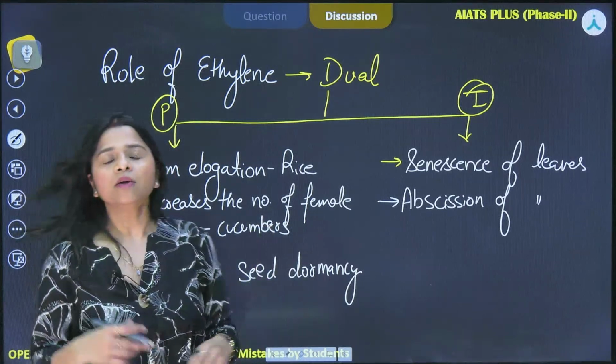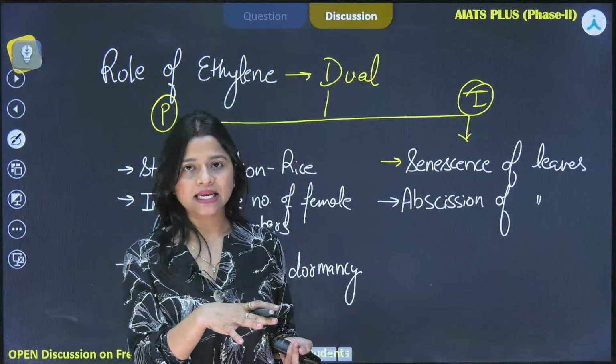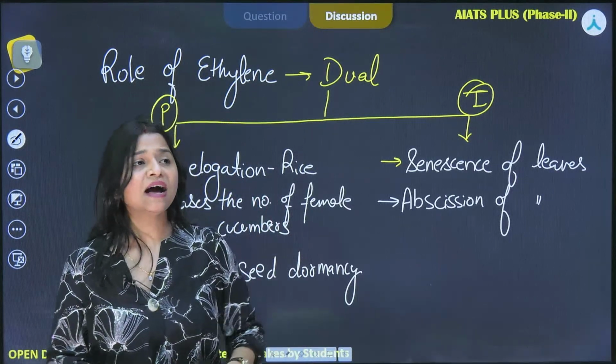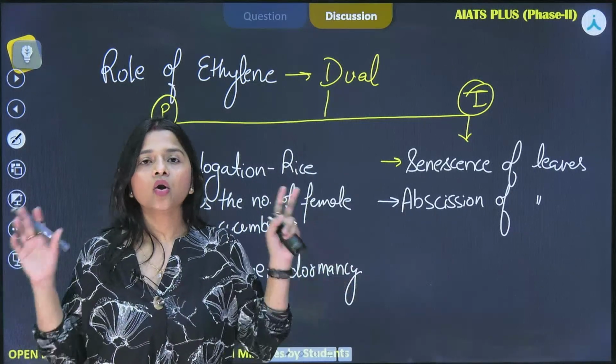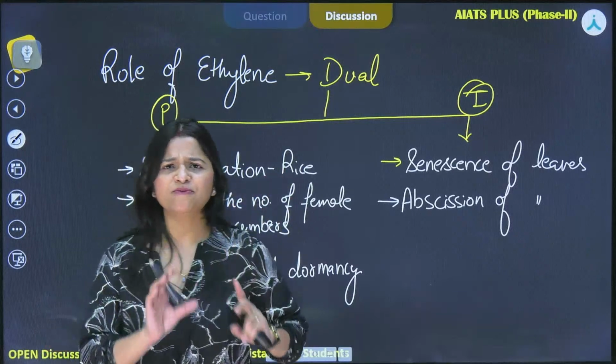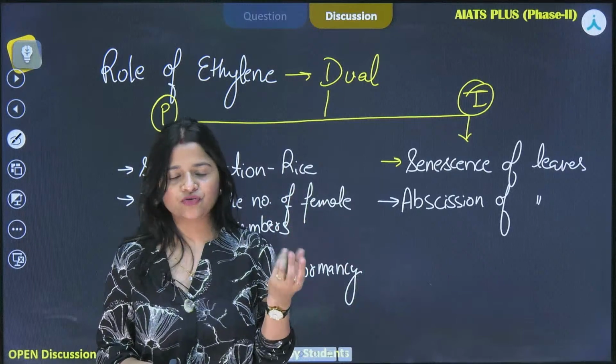That is not done naturally by the plant body. If we apply ethylene to plants, what happens? If there is a tree with a lot of fruits, not yet ripened, just baby fruits in the raw stage, very young fruits.